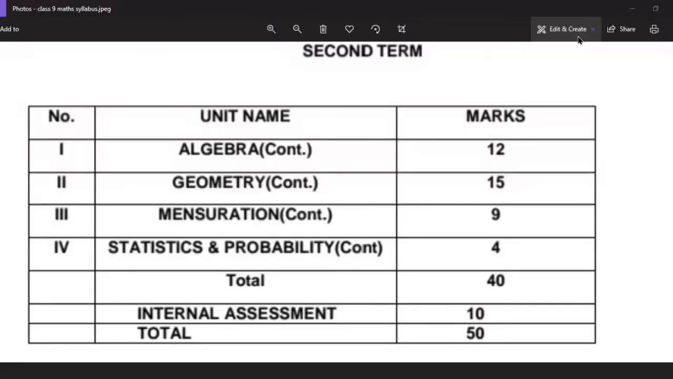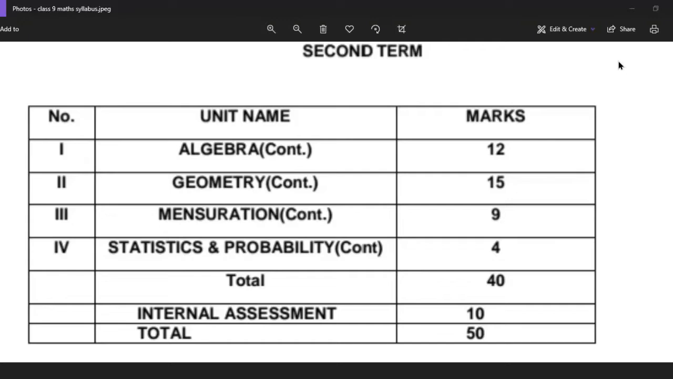Now this is the syllabus of second term for class 9. So the unit name is given first, algebra. In algebra you will be getting polynomials. Only one chapter you will be getting in algebra. All the other chapters you got in first term. So from polynomials you will be getting total 12 marks.